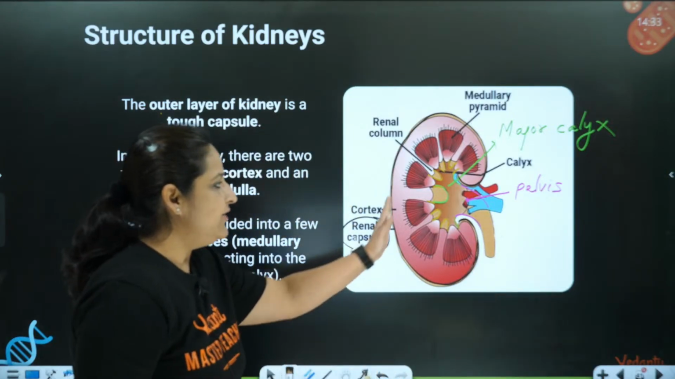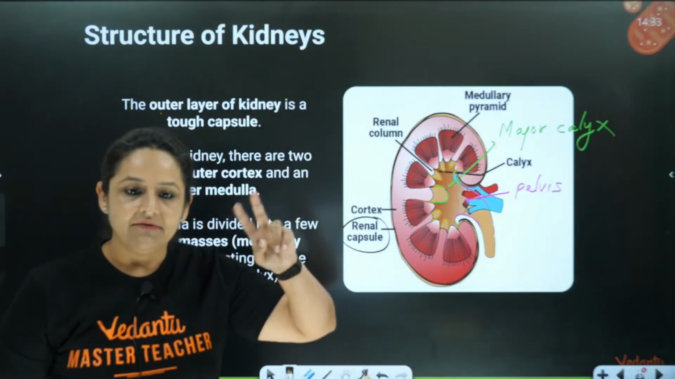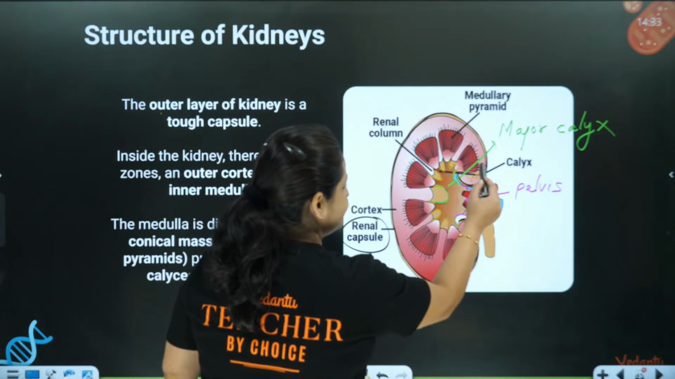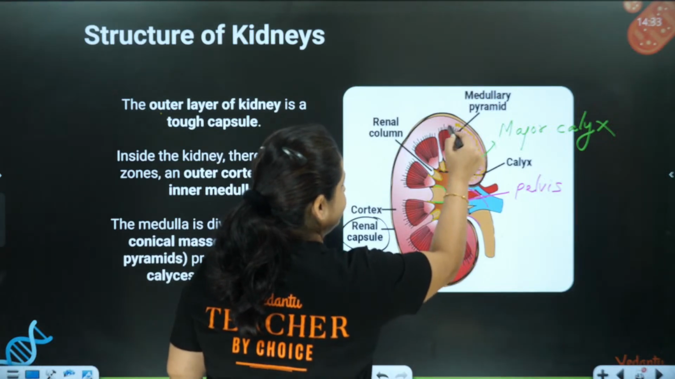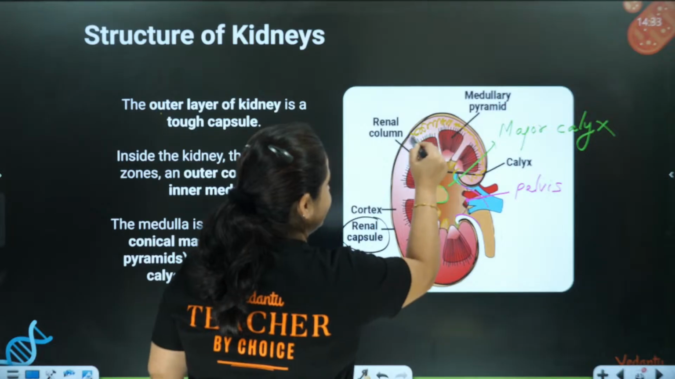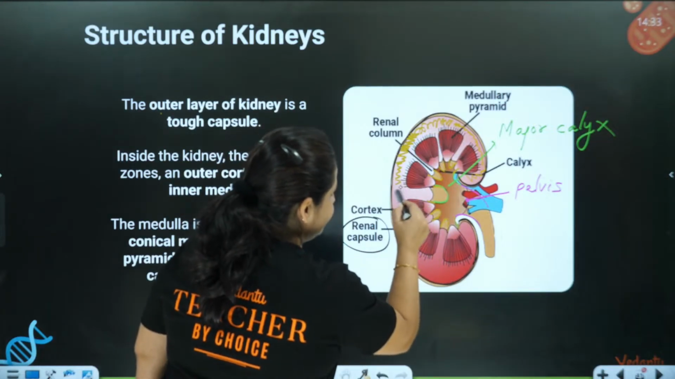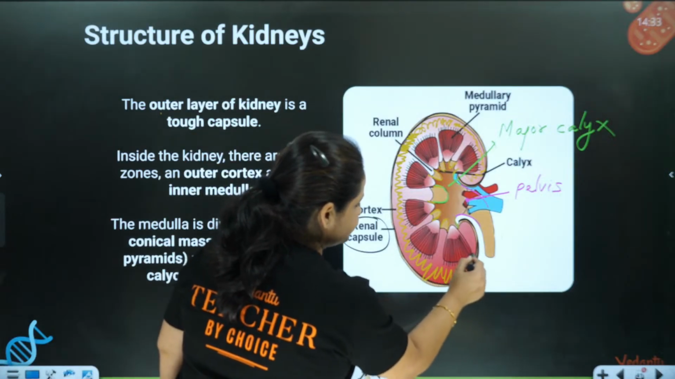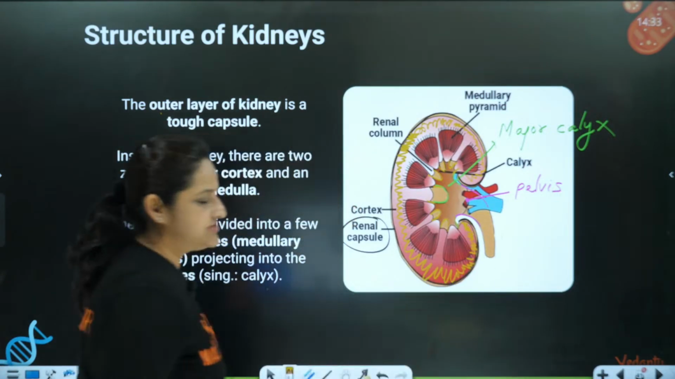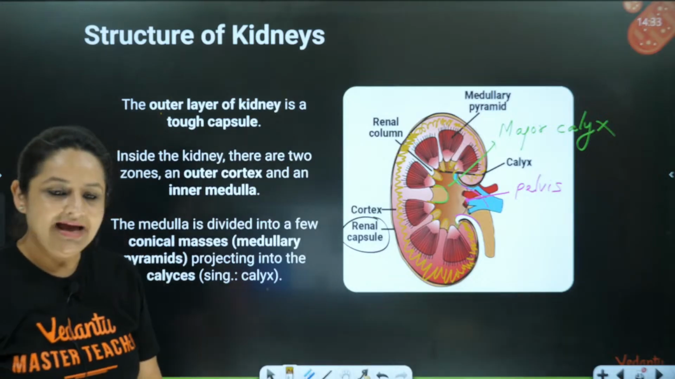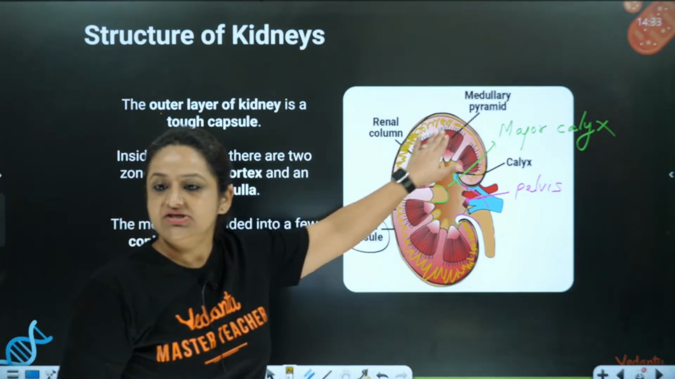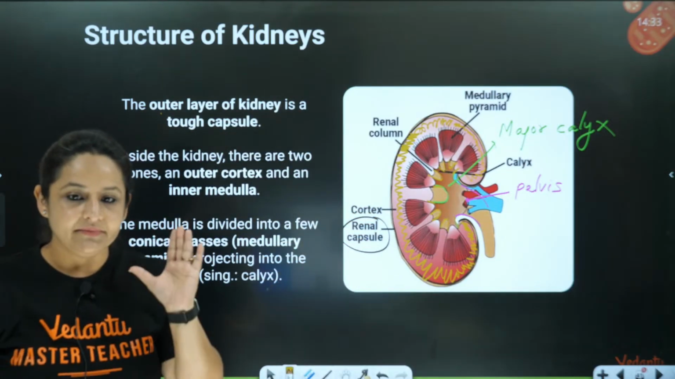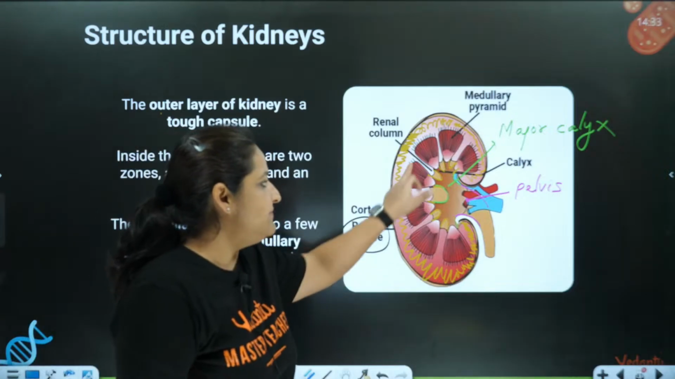Inside, the kidney is divided into two parts. The outer part that you can see over here, the light pink part, this is called the cortex. This entire part you can see, I'm just marking it like this. And the inner part where you can see these triangular, pyramid structures, these are called the medulla.